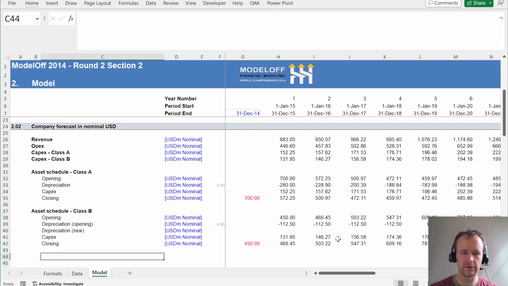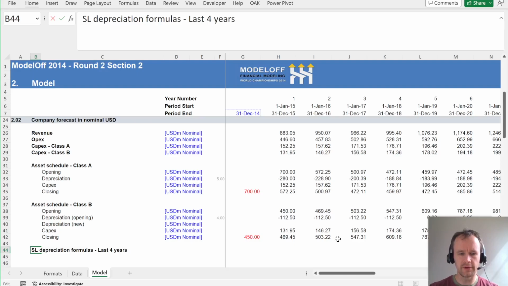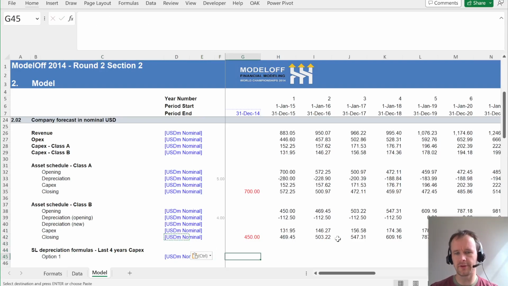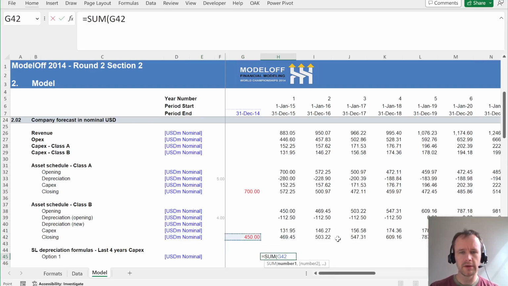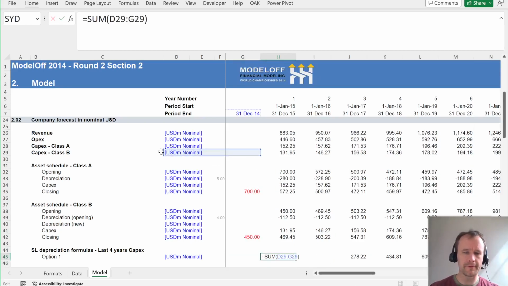Let me just lay out a separate section, SL depreciation formulas. So let's just do last 4 years capex. The simplest option, and obviously as soon as I say the simplest option, you know it's going to be fraught with peril, is just to sum up the previous 4 years. And you can see from the fact that I'm doing it here that I'm going way outside the range of these actual things because I need to do that.